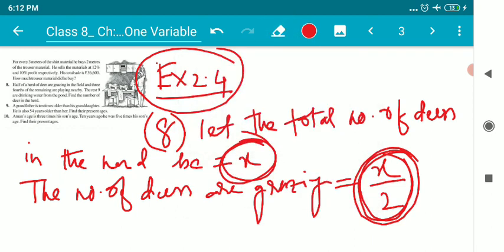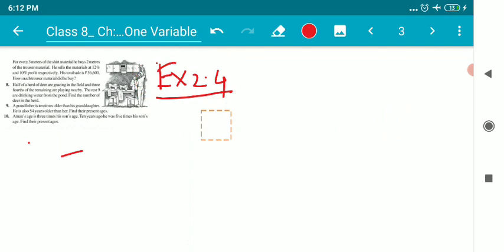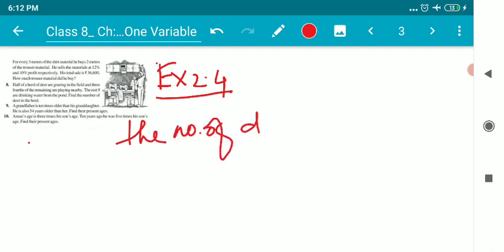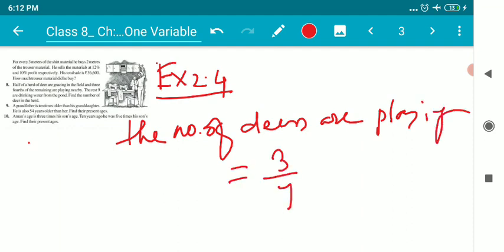Now children, the next part of the question is three-fourths of the remaining are playing nearby. So the number of deer playing is three-fourths, 3 by 4 of x by 2, because the total number of deer was x.